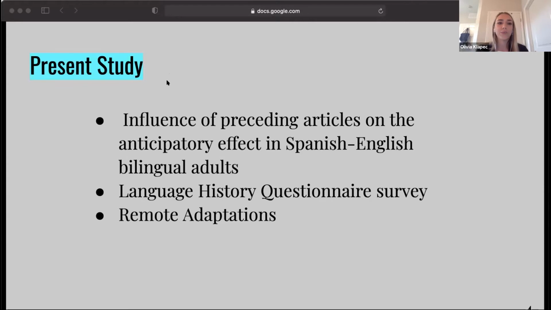We recruited Spanish-English bilingual adults from the University of Puerto Rico, and a language history questionnaire was used to evaluate their qualification status. Participants were also monetarily compensated for both the survey and the study completion, and a vocabulary test was administered during the experimental session to measure the participants' vocabulary size and examine if there is a correlation with their level of active prediction.